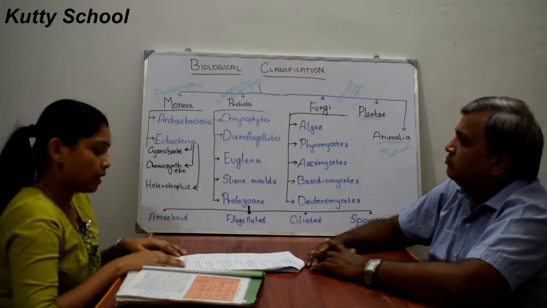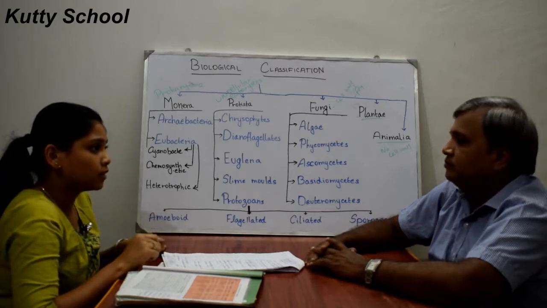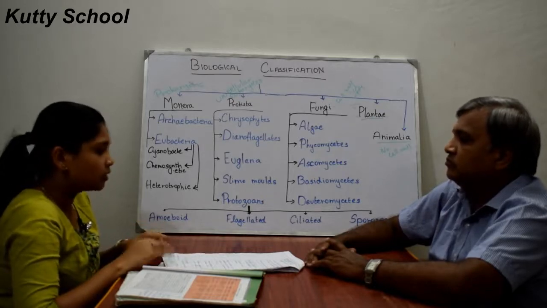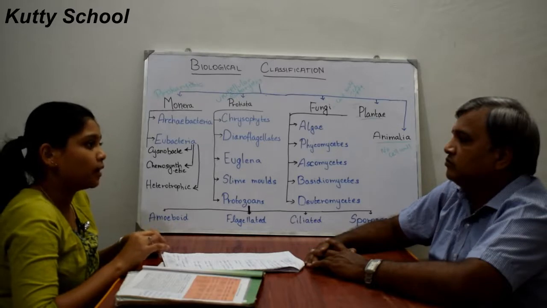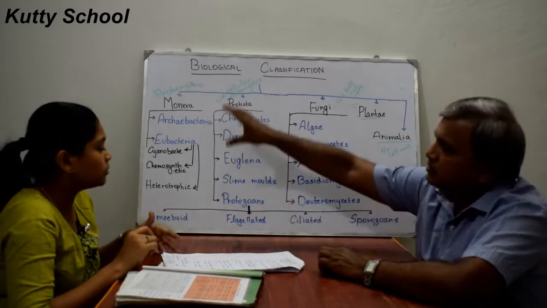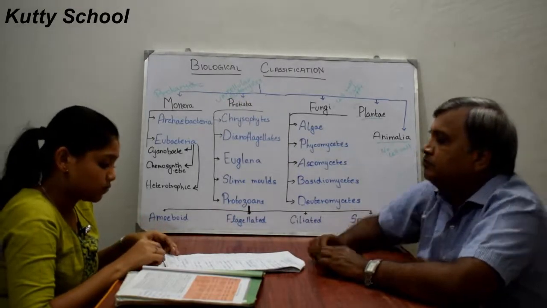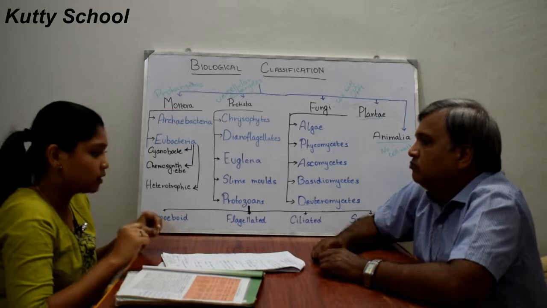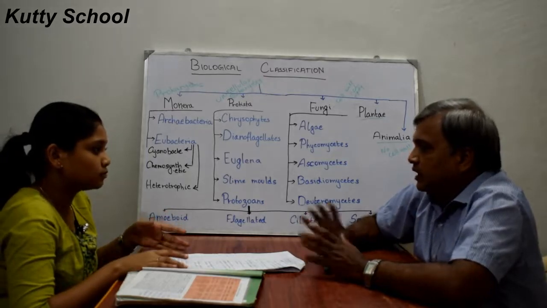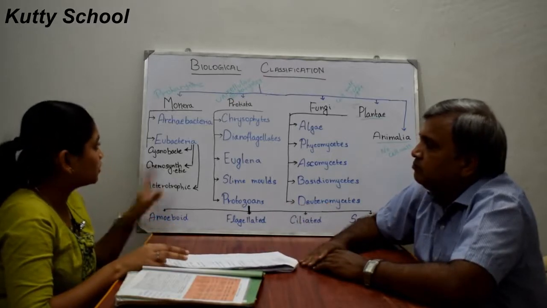These bacteria can divide by fission. Fission is dividing into two, splitting itself. Under unfavorable conditions, these bacteria produce spores. And by sexual means, they transfer DNA from one bacterium to another. So this is Monera.